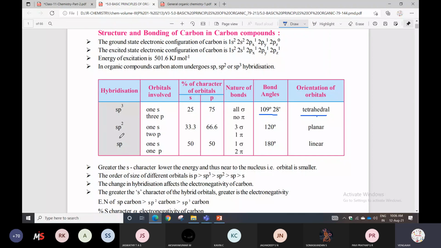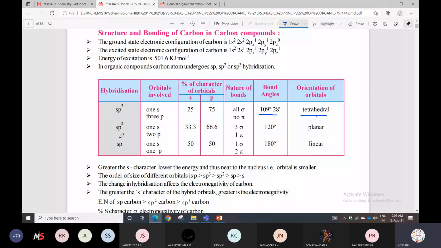Next one is sp condition. One s orbital, one p orbital. So here s character is 50%, p character also 50%. Here we have 2 pi bonds, 1 sigma bond. So based on the pi bonds, you can say what the hybridization of the given compound is.